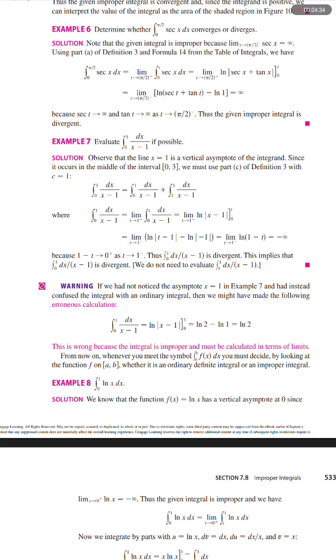Thus, the integral from 0 to 1 of dx over x minus 1 is divergent. This implies that the integral from 0 to 3 of dx over x minus 1 is divergent.